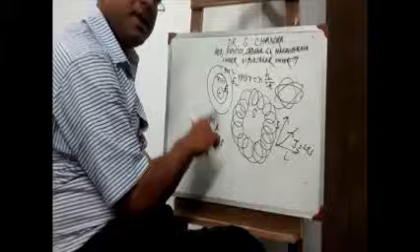How does this magnetic field come? As you know, when an electron is rotating in a circular orbit, the electron has negative charge, so a negative charge is rotating in a circular orbit. It means current is flowing in a circular coil. If current is flowing in a circular coil, a magnetic field is developed according to Ampere's law. This magnetic field is a vector quantity, and with these rotations we have the magnetic orbital quantum number ml.